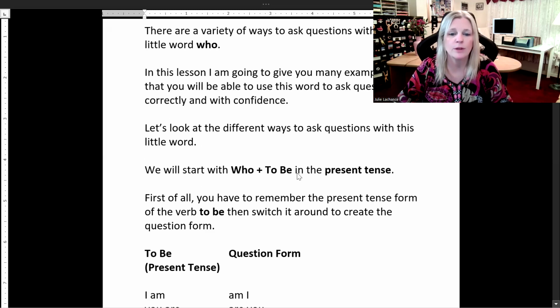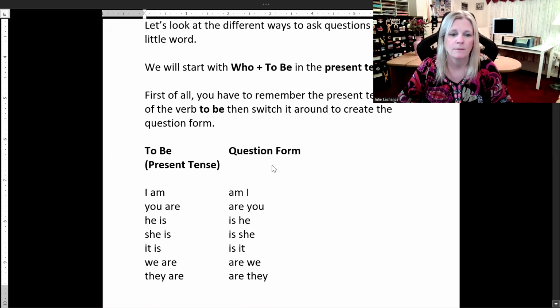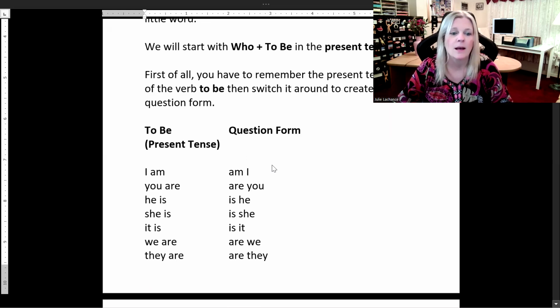We will start with who plus to be in the present tense. First of all, you have to remember the present tense form of the verb to be, and then we just switch it around to create the question form. So to be in the present tense, you already know. I hope you didn't forget. I am, and the question form is am I. You are, switch it around to get your question form.